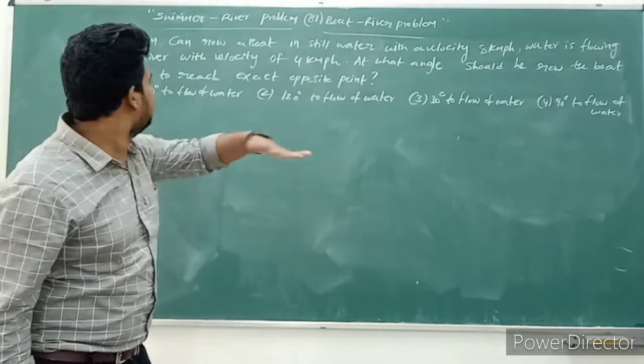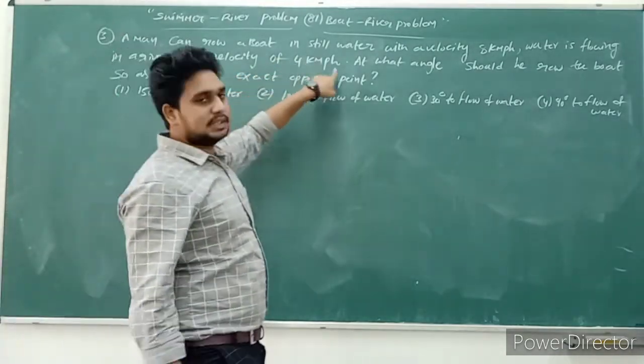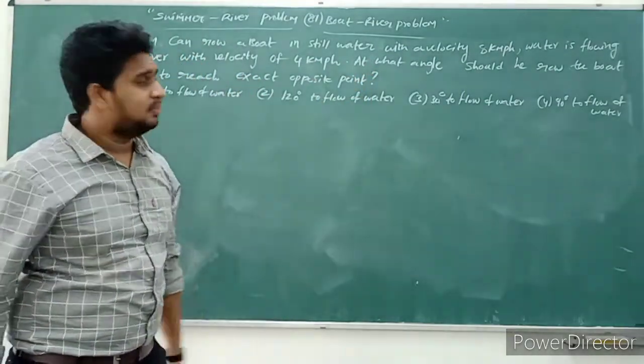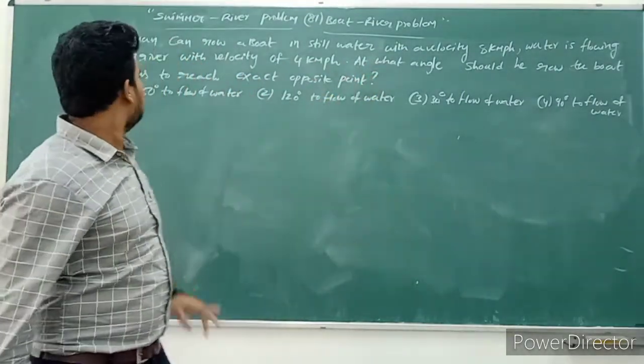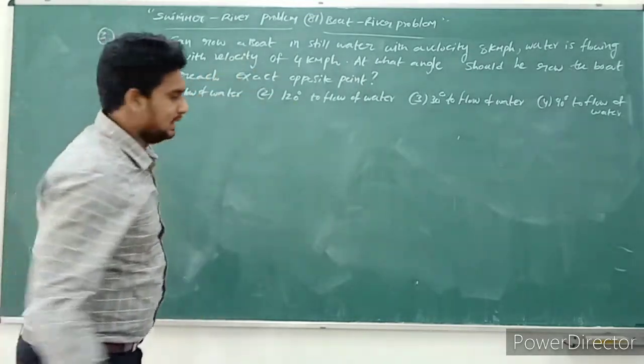Water is flowing in a river with a velocity of 4 kilometers per hour. At what angle should he row the boat so as to reach the exact opposite bank?